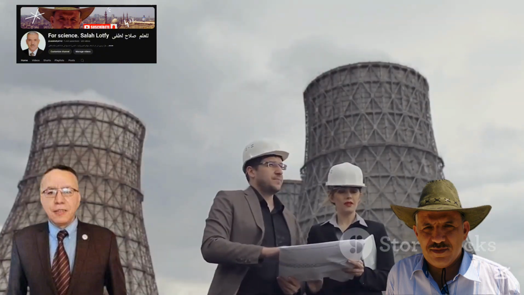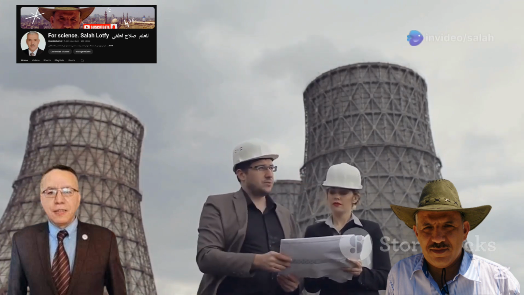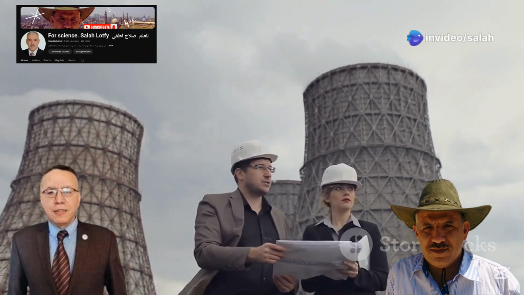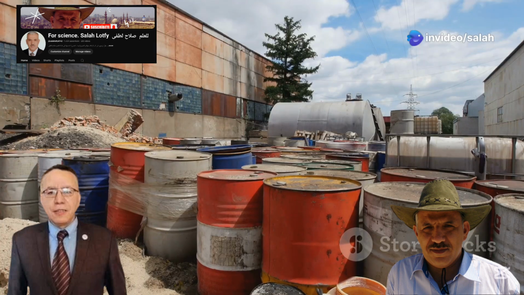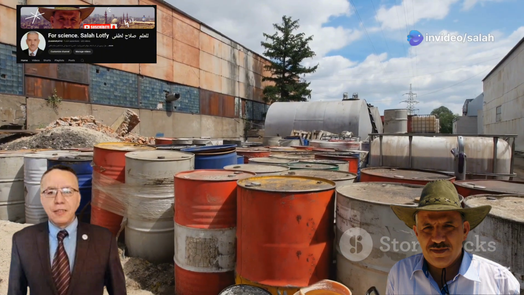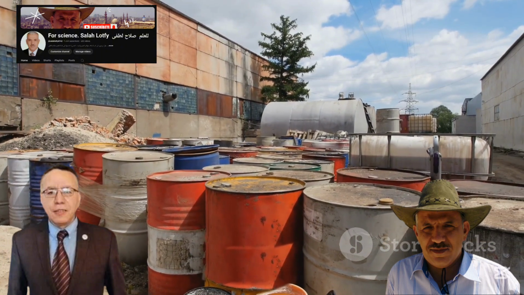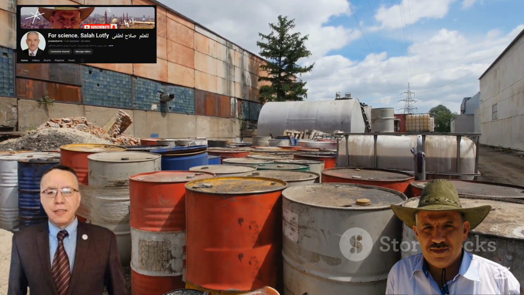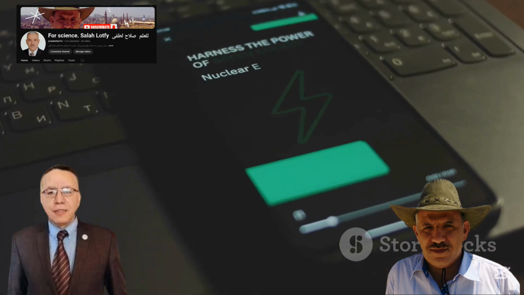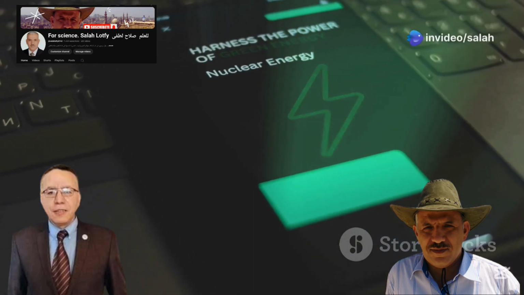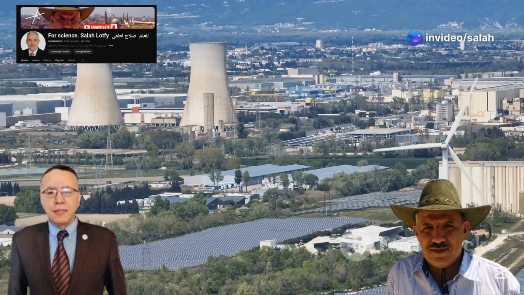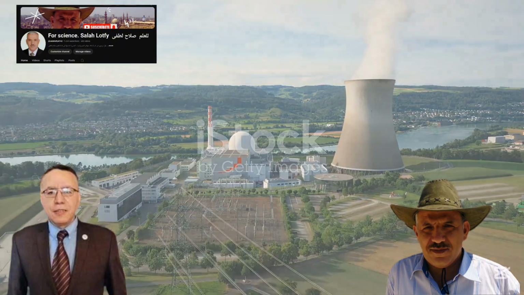Small modular reactors offer enhanced safety features and reduced capital costs, making nuclear energy more accessible. Advanced waste management techniques, including recycling spent nuclear fuel, are being developed to minimize environmental impact. The future of nuclear energy is a testament to human ingenuity and our commitment to sustainability. It's about harnessing the power of the atom responsibly, ensuring a brighter future for generations to come.